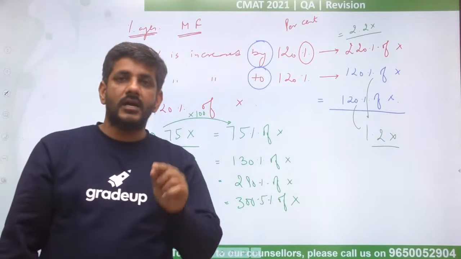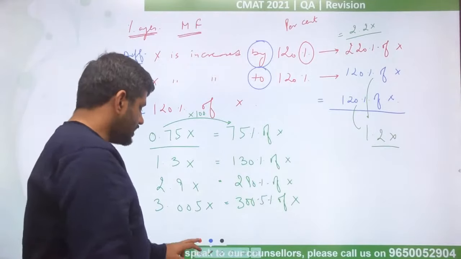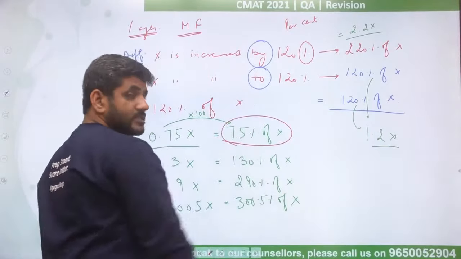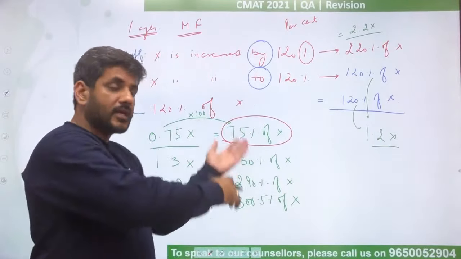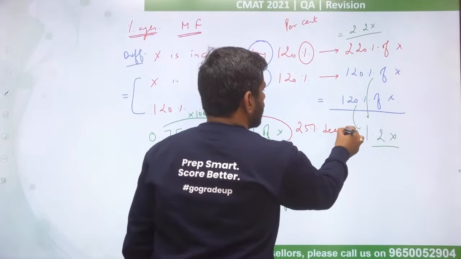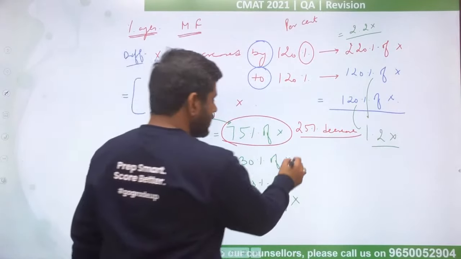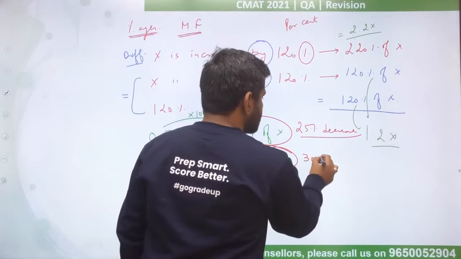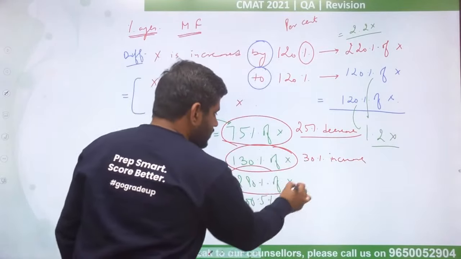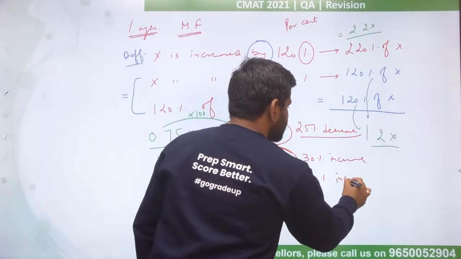Every number is 100% of itself. A number itself is always 100%. So if something has become 75%, that means 100 has become 75. So you can say there is a decrease of 25%. 100 has become 130, that means you can say there is an increase of 30%. 100 has become 290, that means there is an increase of 190%.